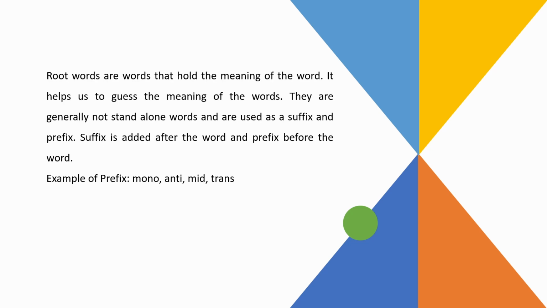Root words are words that hold the meaning of the word. Now, there are certain words like prefixes and suffixes which are added before a word or after a word. So, suffix is added after a word, prefix is before a word. So, the examples of prefixes are mono, anti, mid, or trans.